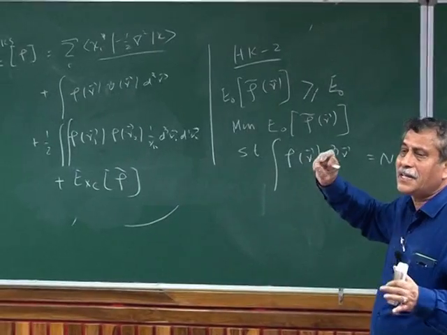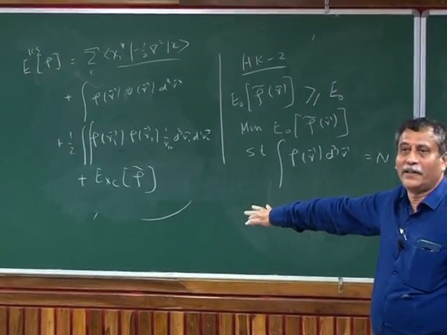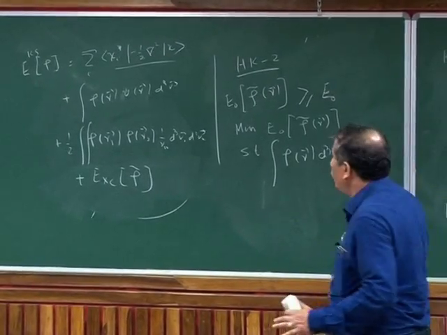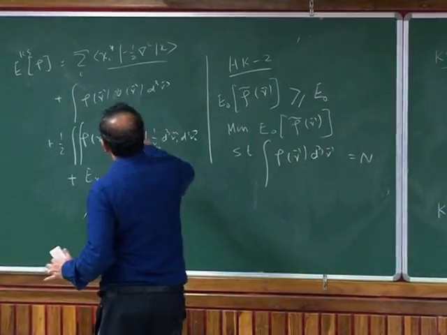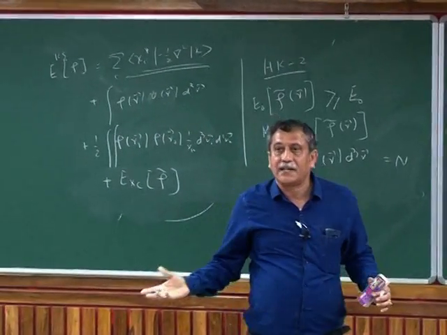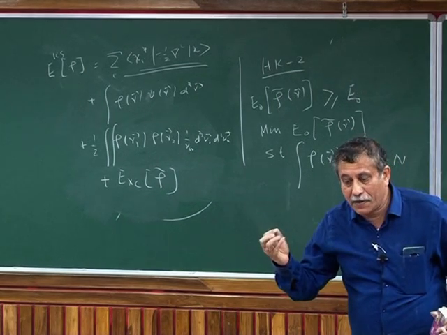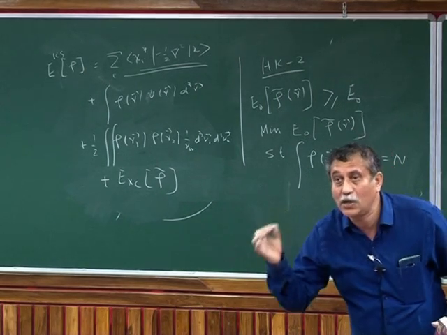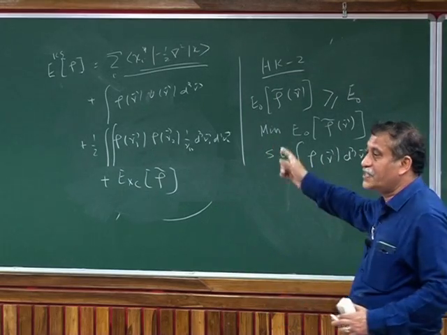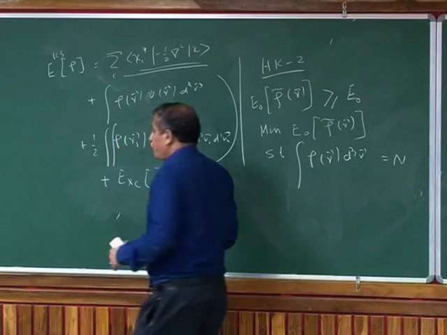So XC is something where I shove everything that I don't know right now. In fact, you may also argue that the kinetic energy part is also not right because it is from a non-interacting system. So how can this be right? It cannot be exactly the kinetic energy. Yes, that is why Kohn-Sham said there is a residual error of kinetic energy. That residual kinetic energy error is also shoved here.